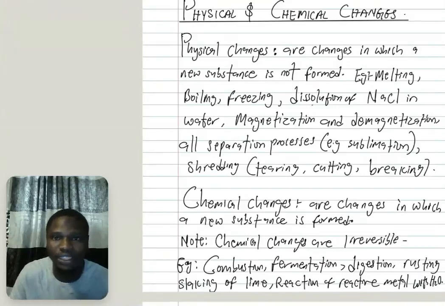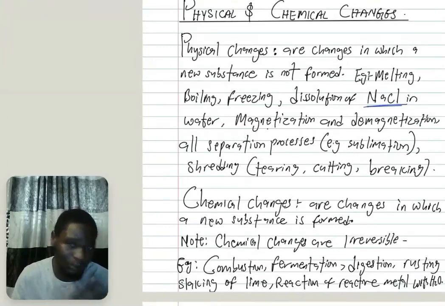So another example again is the dissolution of common salt, sodium chloride, in water. If you dissolve sodium chloride in water, you can still reverse back, as you will understand when we go to separation techniques. So that's a physical change. No new substance is formed. You still have salt water, and if you evaporate the water, you still get back your salt.